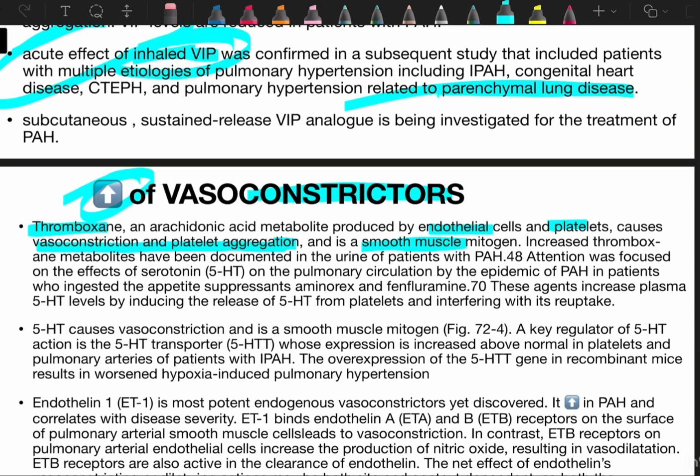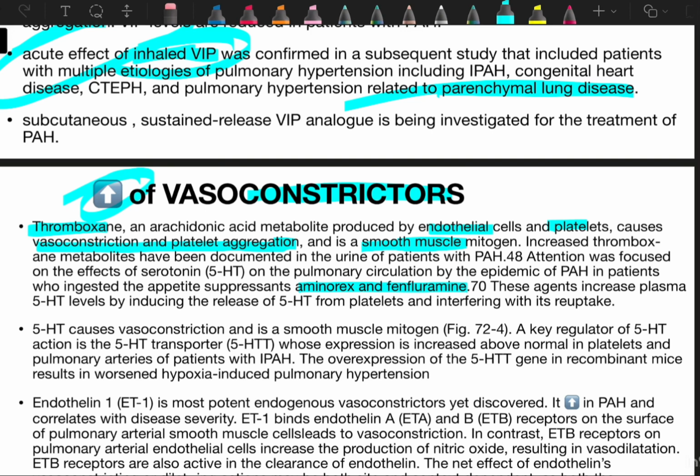Attention was focused on the effect of serotonin on the pulmonary circulation by the epidemic of PH in patients who ingested appetite suppressants like aminorex and fenfluramine. These appetite suppressants increase the level of serotonin, and serotonin acts as a vasoconstrictor. So these appetite suppressants lead to pulmonary artery hypertension.